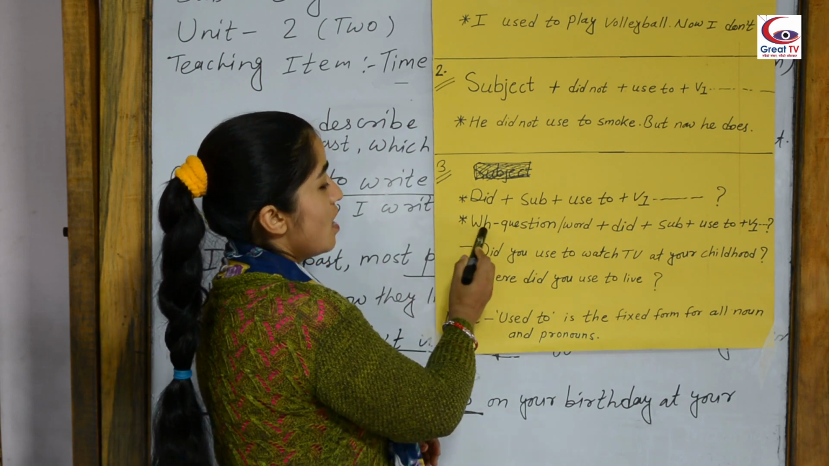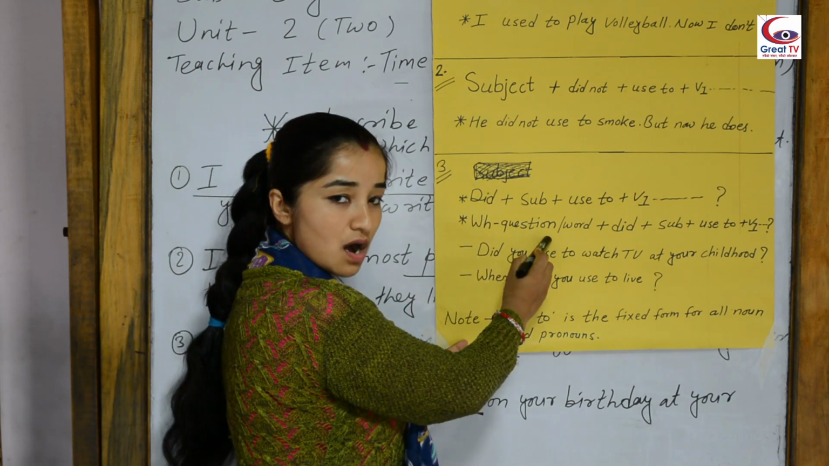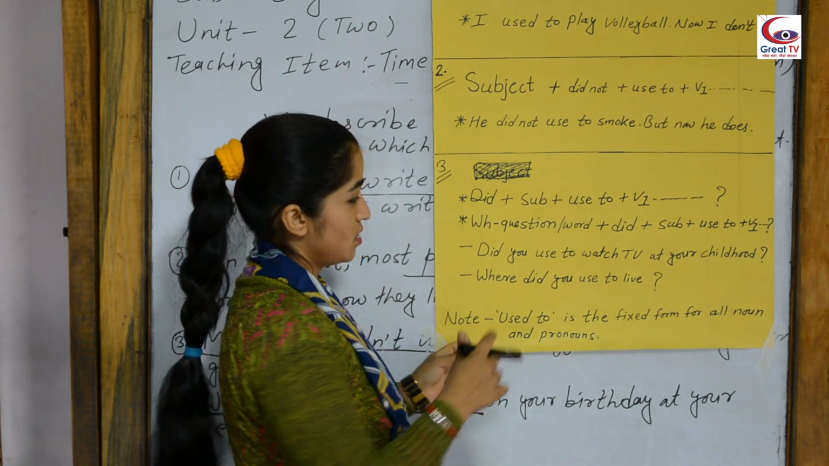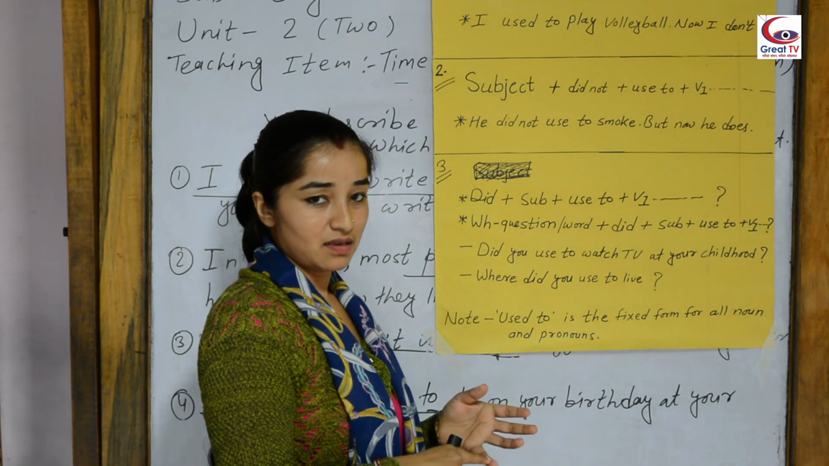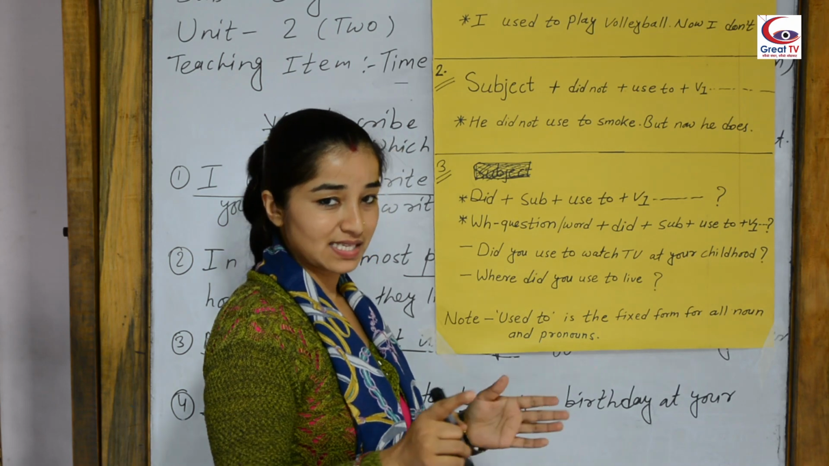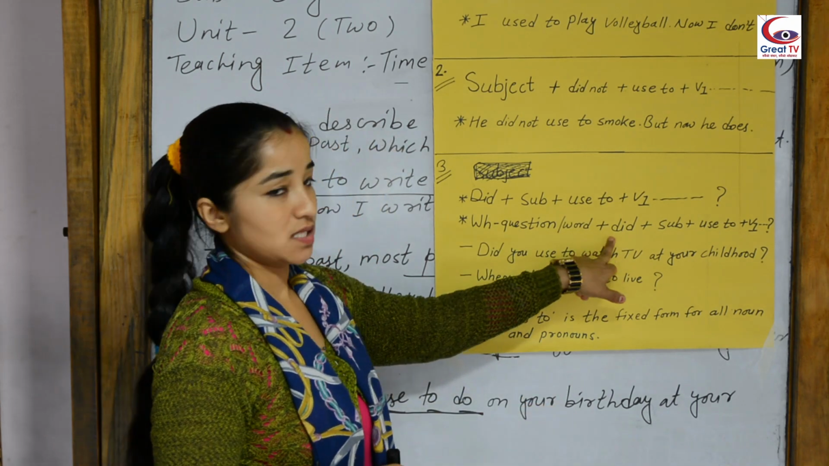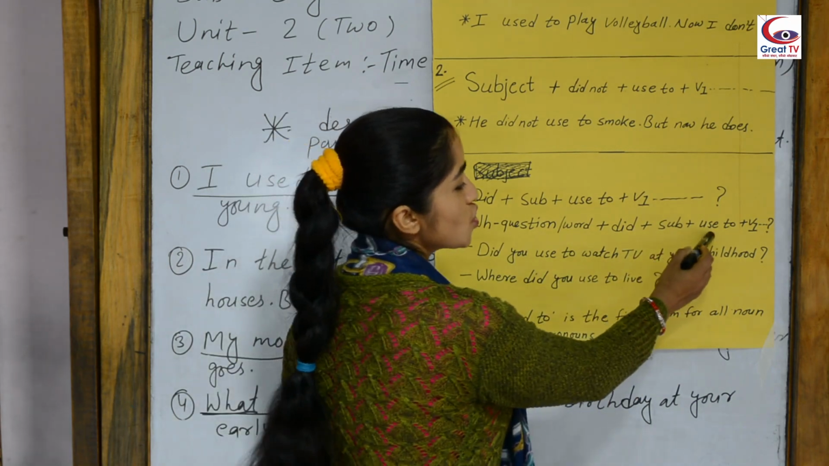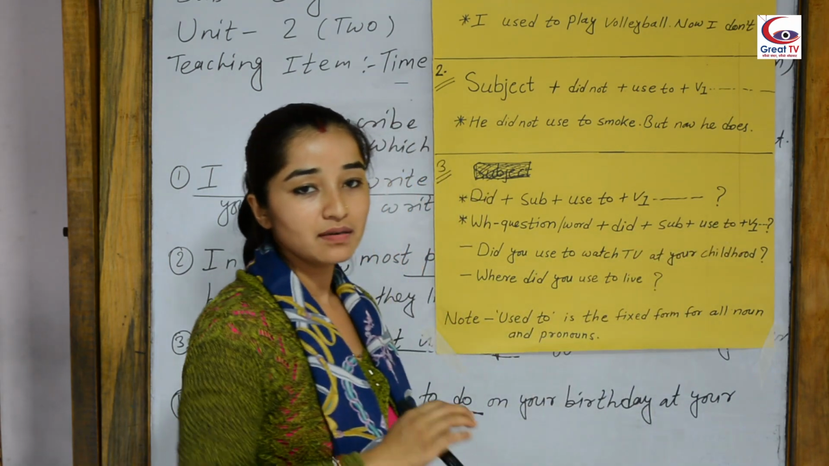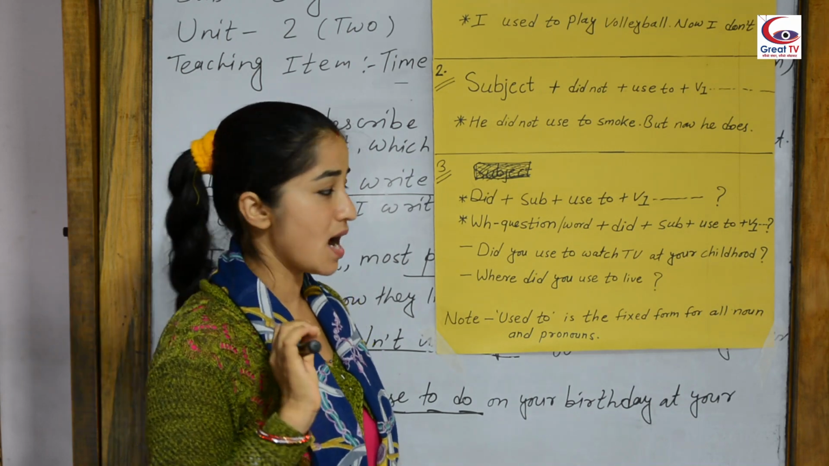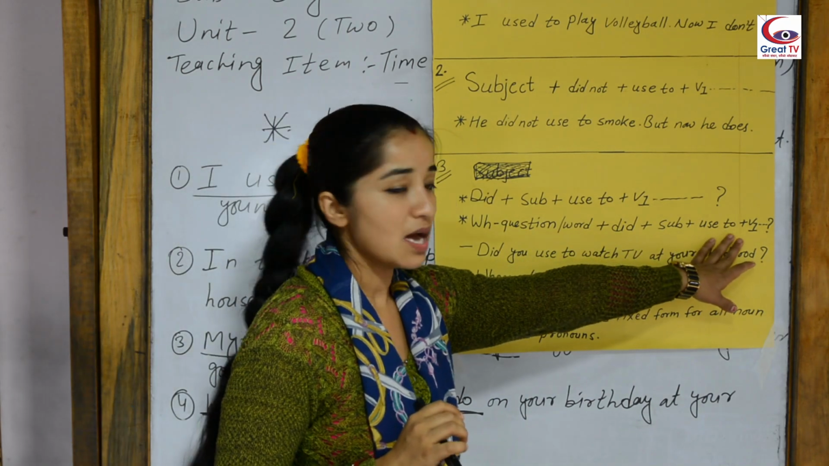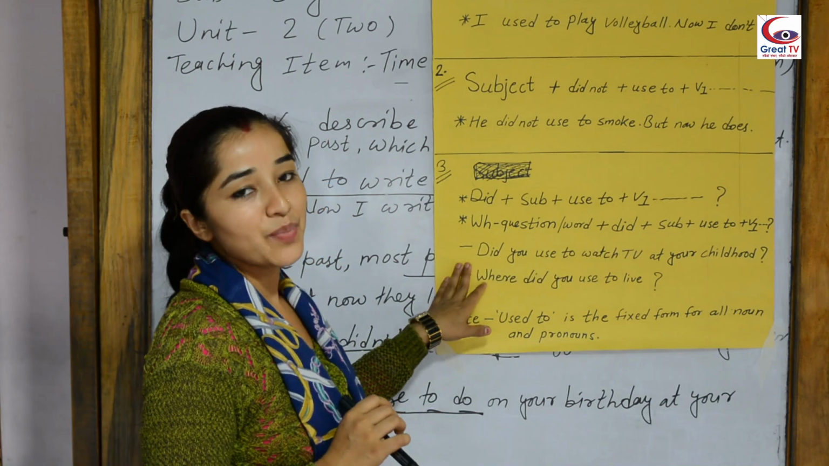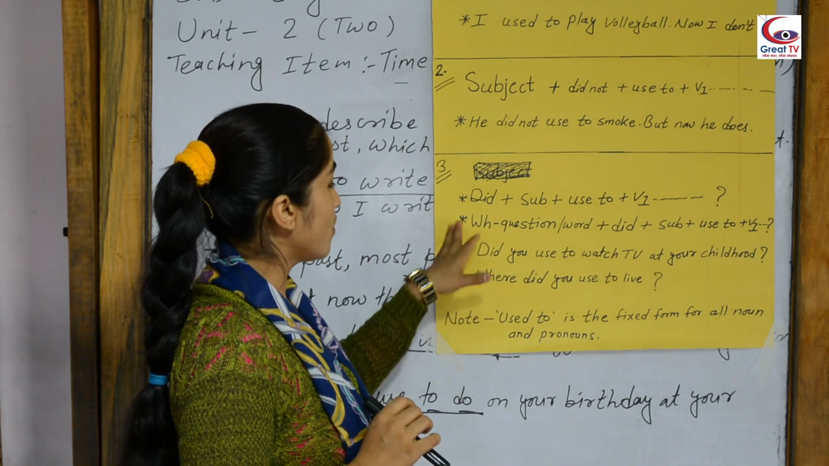And next one, WH question or WH word. You know WH words: what, why, who, how, etc. Plus did plus subject plus used to plus verb 1, then a question mark. You can see here. Have you seen this clearly? Okay. And examples of both questions.